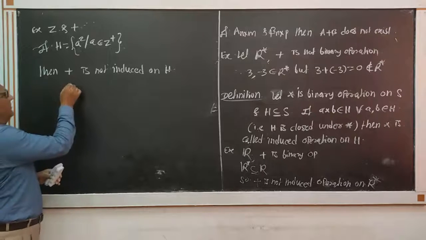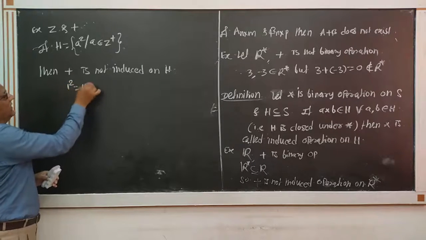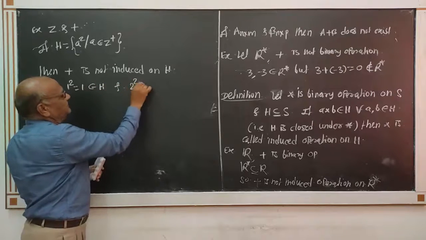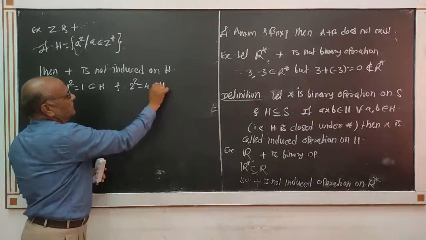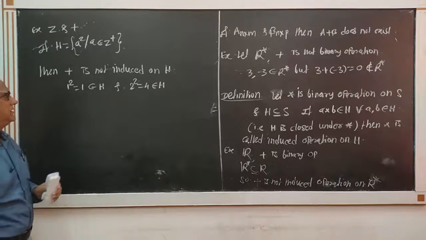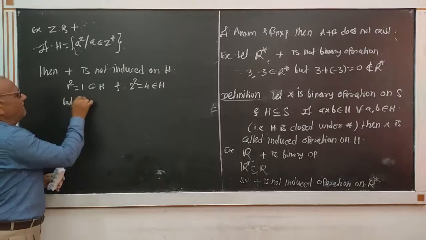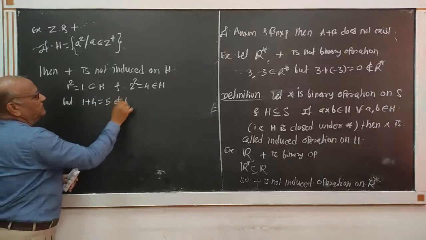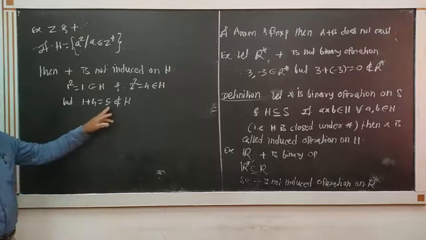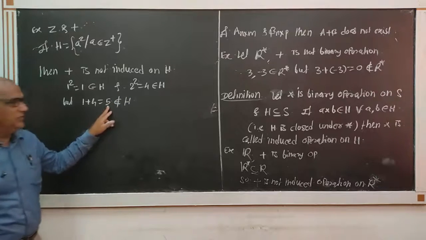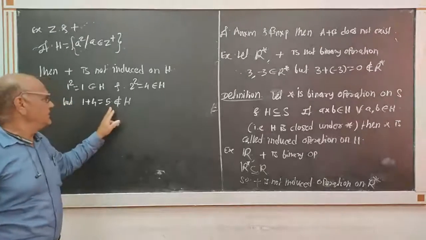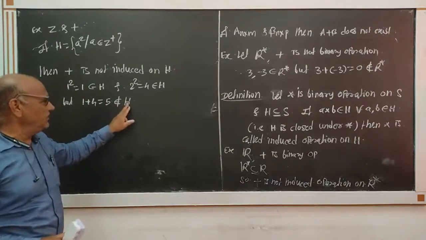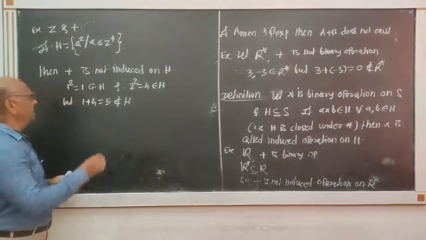Here 1 square is equal to 1, which belongs to H, and 2 square is equal to 4, which belongs to H. But 1 plus 4 is equal to 5 does not belong to H, because 5 is not a square of an integer. That means the closure property is not satisfied.